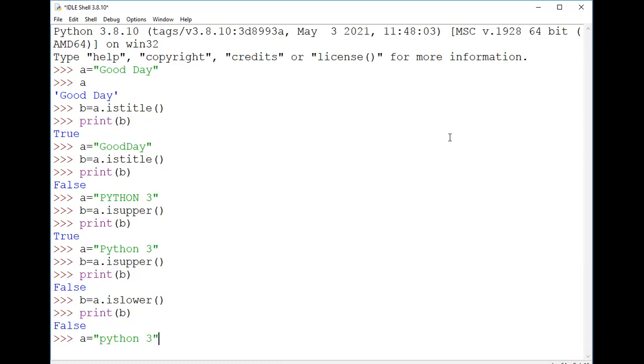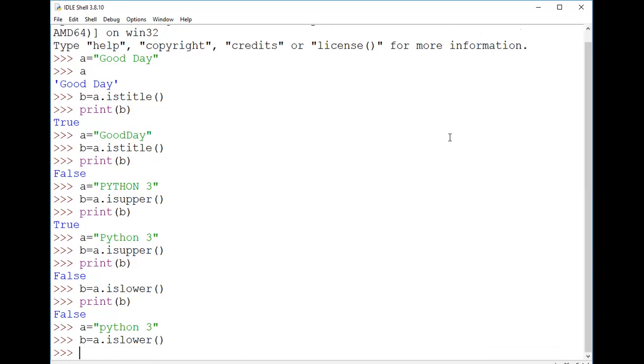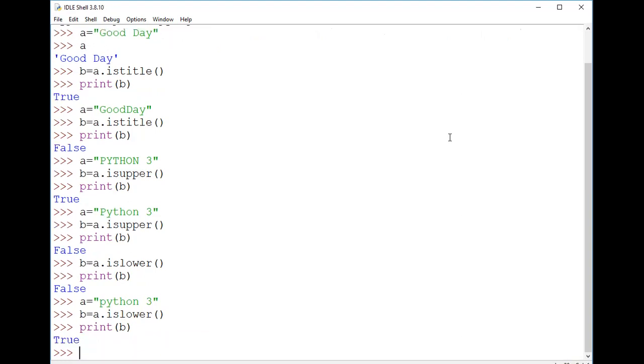Now I made all of them lowercase. So now I'll do it again and verify with the help of the isLower method. Now if I just print this, you can see that it is getting True. It is because Python is completely in lowercase. So in this way, isTitle, isUpper, and isLower will be used.